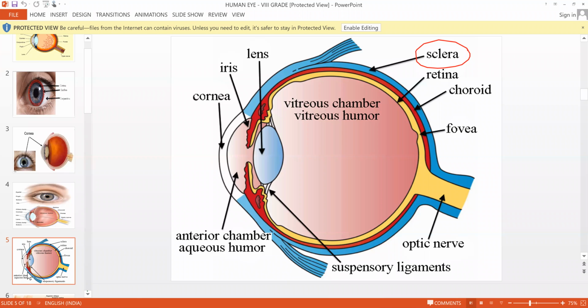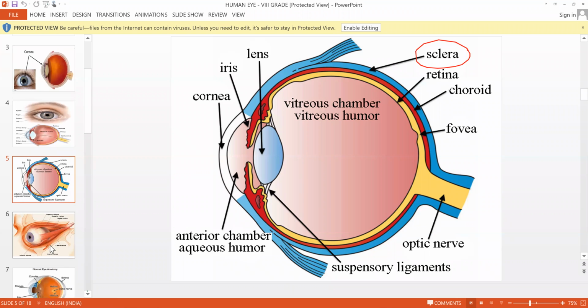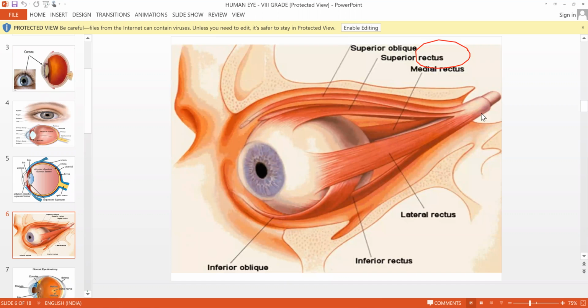And it provides attachment surfaces for eye muscles. So inside the eye, you have some eye muscles. You can remember it like that, eye muscles. Whatever is given for your standard is eye muscles. This picture I have downloaded so that you will understand how the eye muscles are connected. You can see the muscles are connected to the sclera region very clearly.